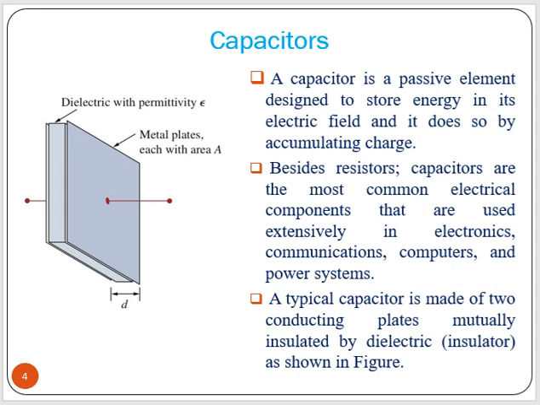A typical capacitor is made of two conducting plates. This is one plate and this is another plate, insulated by a dielectric or insulator. In between there is a dielectric material or some insulator.